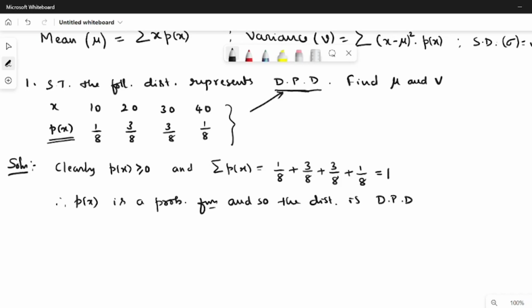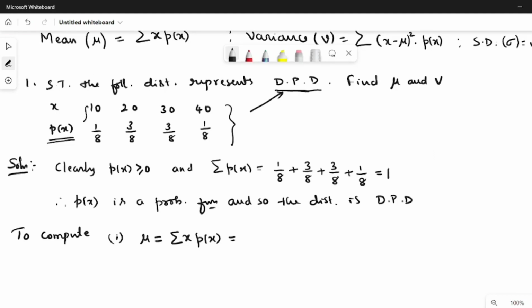Second is we have to compute mu and V, right? To compute mu, that is mean, the formula is summation x into p of x. You have to take the product of corresponding values of x and p of x, then the summation over all the values of x.